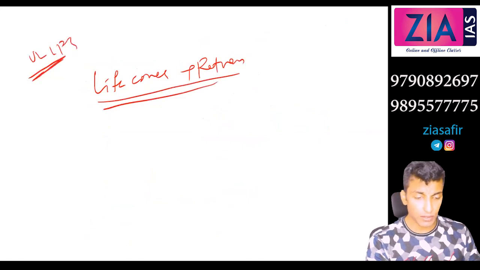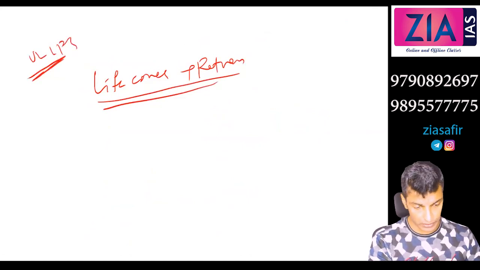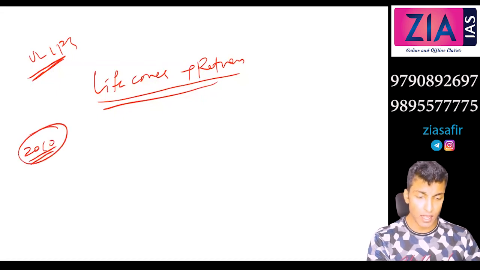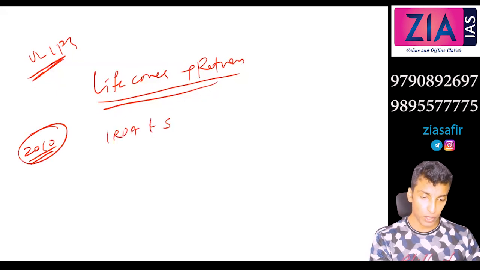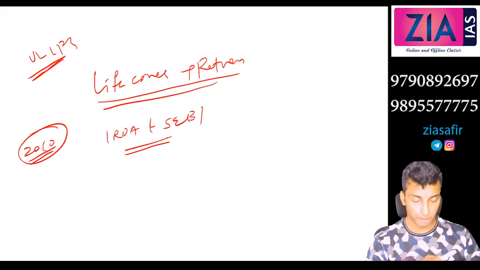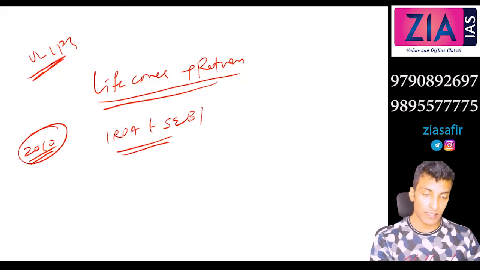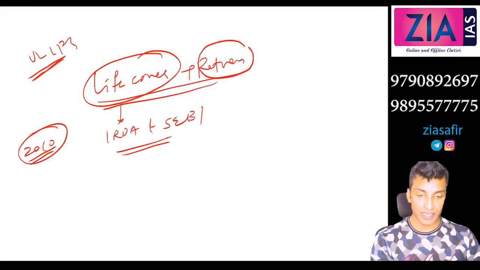In 2010 there was a big issue, and this question was actually asked in the 2010 mains. If you go back, you can see this question. The debate was between IRDA and SEBI. What do you think the debate was? Who will be the regulator? Who will be regulating this, right? Because if it is life insurance, it has to be regulated by IRDA. If it is mutual fund, it has to be regulated by SEBI. Here both are there.